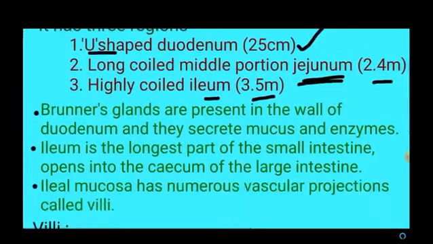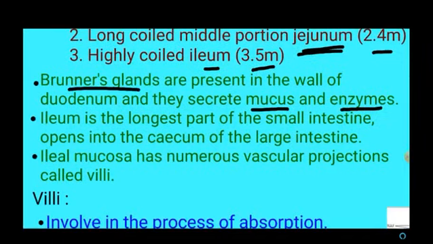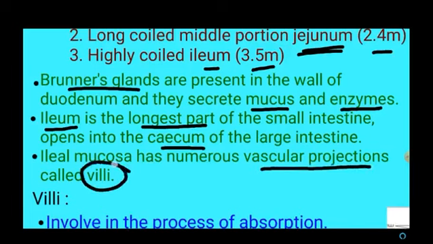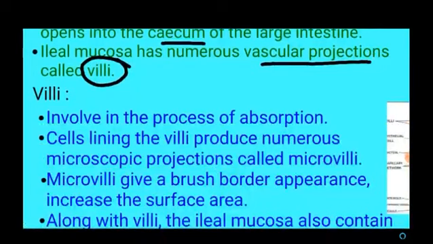In the case of the duodenum, the wall possesses glands called Brunner's glands, which secrete mucus and enzymes. The ileum is the longest part, which opens into the cecum of the large intestine. This ileum has numerous vascular projections called villi. So now we are going to see about villi.